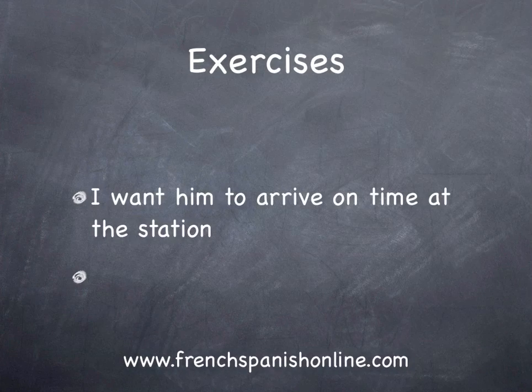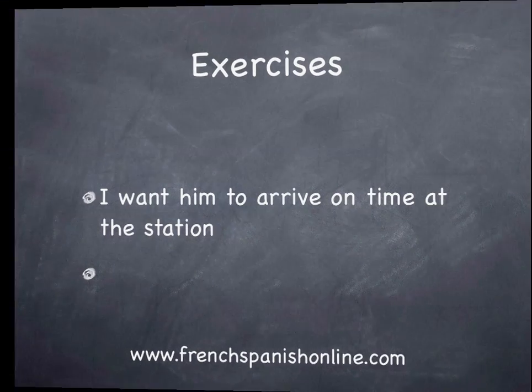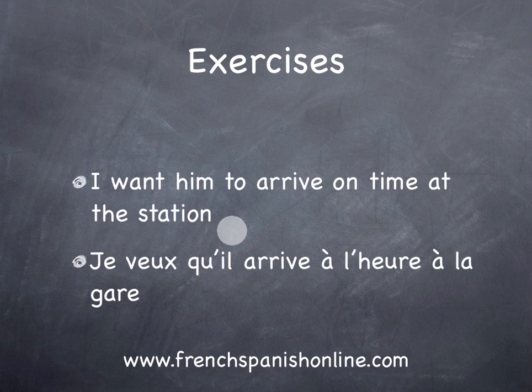Okay? More exercise. I want him to arrive on time at the station. Pay attention here. You know that in French, we don't use the infinitive form after the verb to want, but the subjunctive, because we say I want that he arrives and not I want him to arrive. So the translation is I want him to arrive on time at the station. Not difficult. We need the present subjunctive. Je veux qu'il arrive à l'heure à la gare.